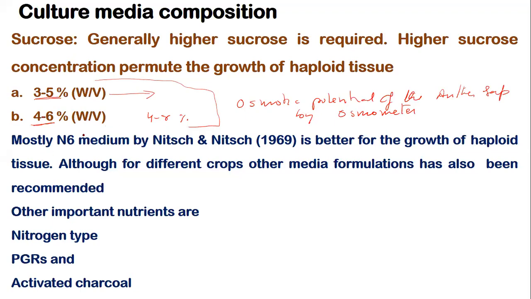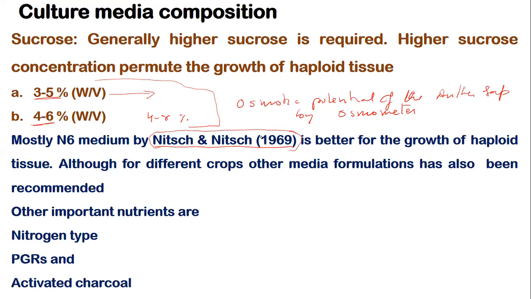And the other thing is media composition. Mostly dilute media such as Nitsch and Nitsch 1969 media, and N6, have been used for anther culture. In more than 80% of the cases this media has been used, although all other media have also been used. We get a better response on this media from the haploid tissue as compared to the diploid tissue, although for different crops, different media have been used.